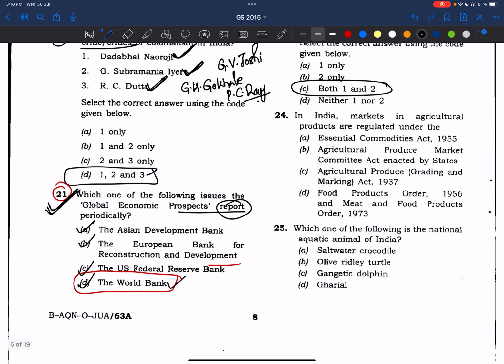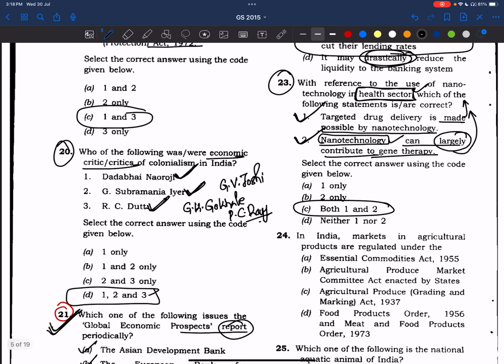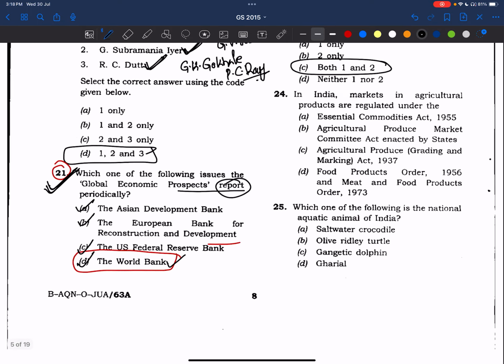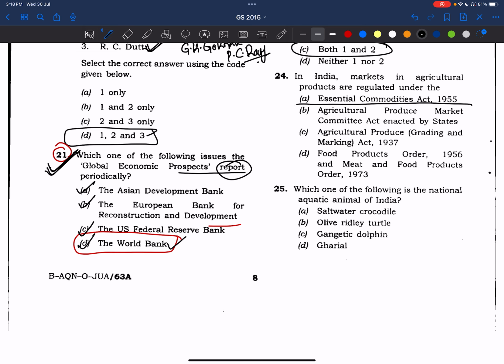Now coming to 24. In India, markets in agriculture products are regulated under. We have seen this answer as an option in another question in the previous video. See, Agriculture Produce Market Committee. It is constituted under the Agriculture Produce Market Committee Act. See here, market and market. This is a very easy question, friends. If you know, you know, and even if you don't know, it is a basic question. There is nothing much to discuss.